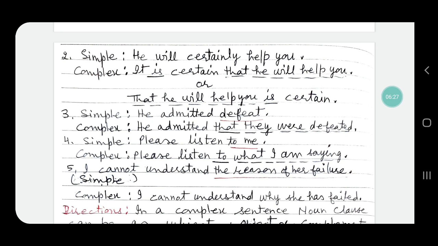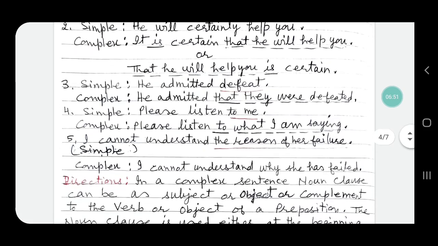Whether we write it is certain that he will help you, or that he will help you is certain, both ways it becomes a noun clause. And so a noun clause and a main clause, is certain is main clause. So the sentence has become complex sentence.